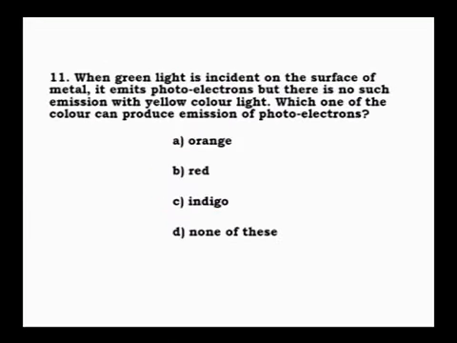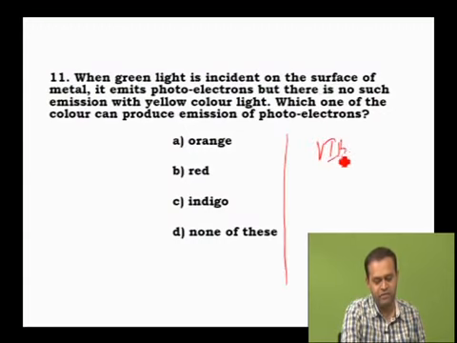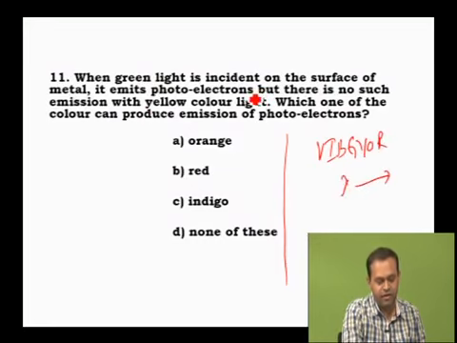Then when green light is incident on the surface of a metal, it emits photoelectrons, but there is no such emission with yellow color of light. Which one of the color can produce emission of photoelectrons? I think you know the sequence, VIBGYOR, correct? It's an increasing order of wavelength. What have they given? When green light is incident, it emits photoelectrons. When green is incident, electrons are emitted. But there is no such emission when yellow color is incident.